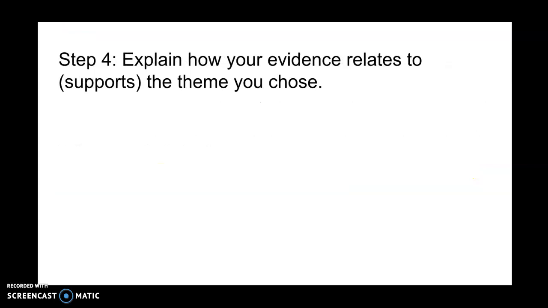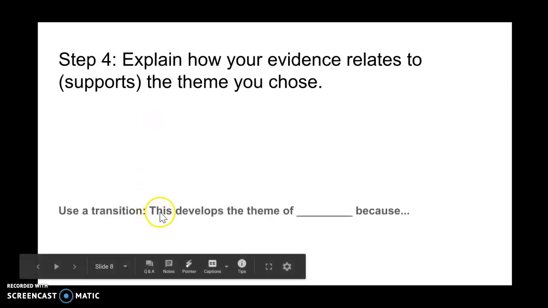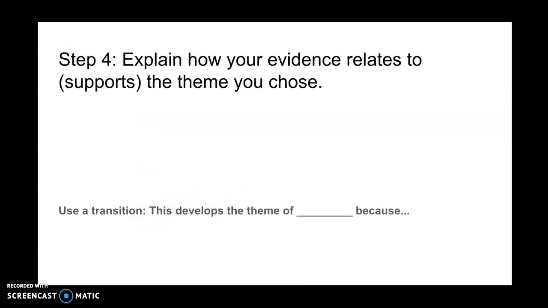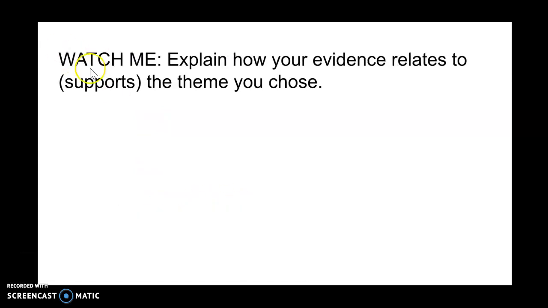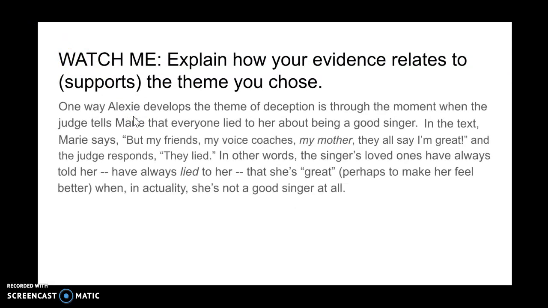Now in step 4, my next step is to explain how the evidence relates, how it supports the theme I chose, so I actually have to mention the theme and tie this evidence back to my theme. A really helpful sentence starter is, "This develops the theme of blank because." So this is what I already had, right?